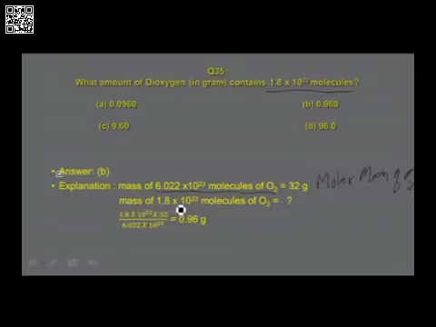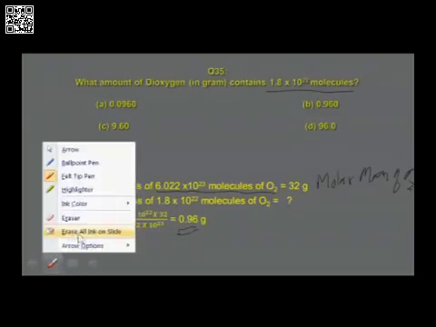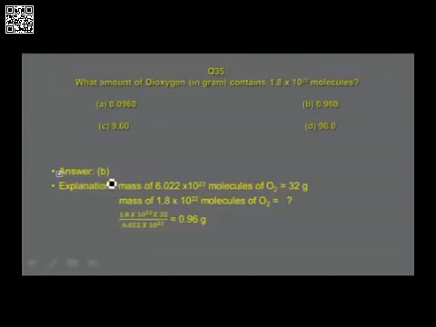So the mass of 1.8 into 10 power 22 molecules of dioxygen is equal to 1.8 into 10 power 22 into 32 divided by the Avogadro number, which is found to be 0.96. So the answer is in B, that is 0.96 grams. Here is the answer. Go to the next slide.